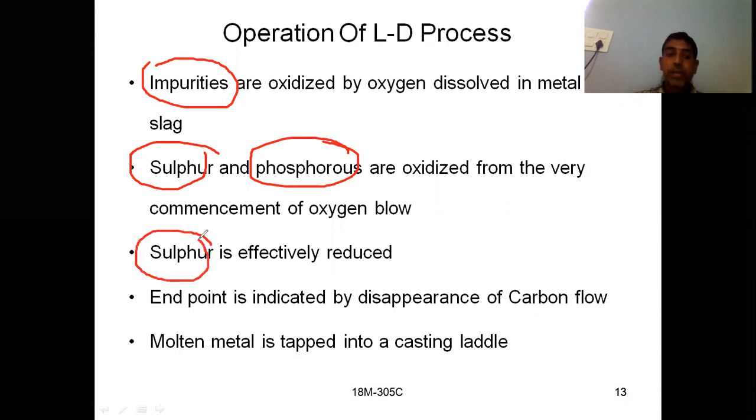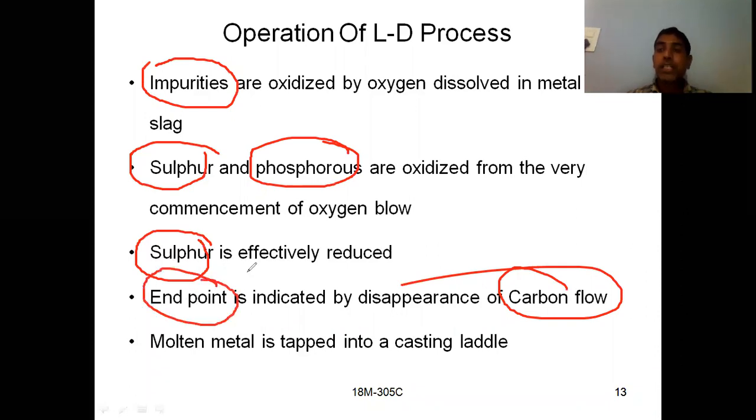Sulfur can be removed, and the end point is indicated by disappearance of carbon flame. Okay, so when the carbon flame disappears, we can say that the end point is achieved. That means the steel is made. So molten metal is tapped into the casting ladles and it can be cast. That means it can be further processed.